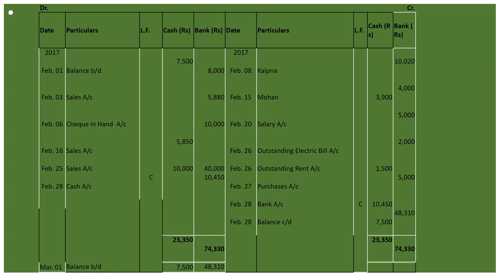On 5th, received check, that means there will be no entry for it, but on Feb 6 it is given. See, the first check received from Kalpana is endorsed to Sapna in full settlement of 10,020 and the second check is sent to the bank for collection. So it will be two checks in hand, 10,000. Fine.